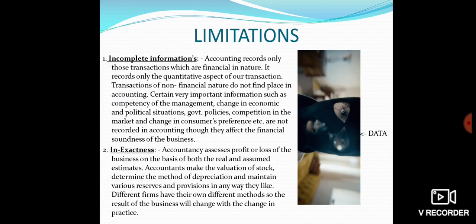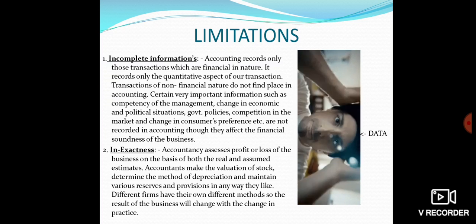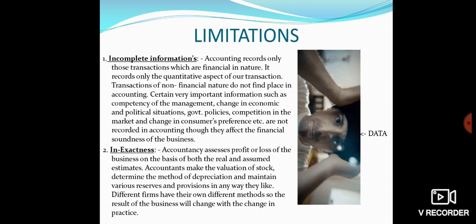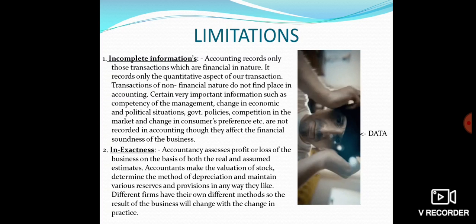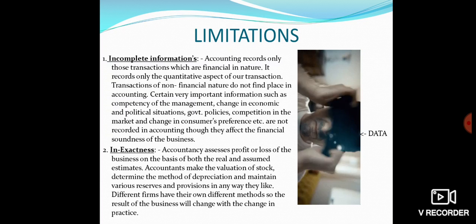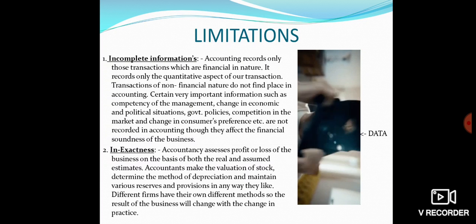For example, in a manufacturing business, if there is a dispute between the production manager and the sales manager, definitely that particular dispute or the personal differences cannot be measured in monetary terms. We cannot say that the dispute or the quarrel between the two was worth rupees 1 lakh or so. It cannot be measured. But no doubt, this particular personal difference or dispute will have a direct or indirect effect over the working, resulting in an indirect effect over the profits or losses. So how do you measure that?